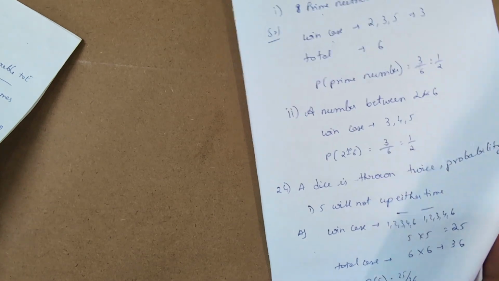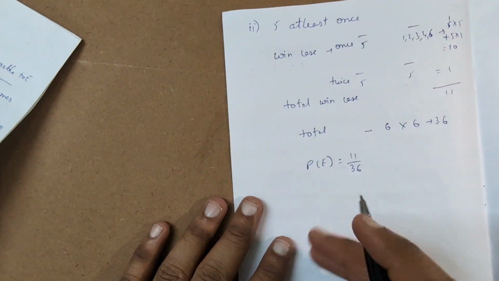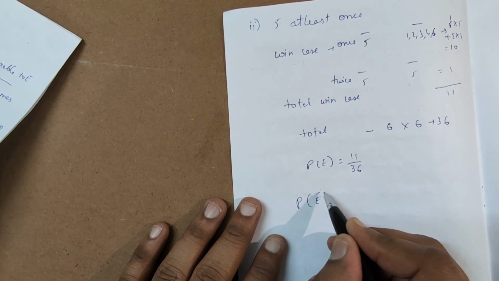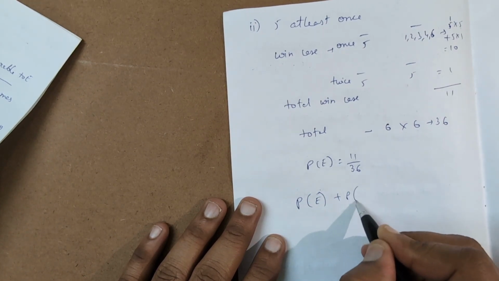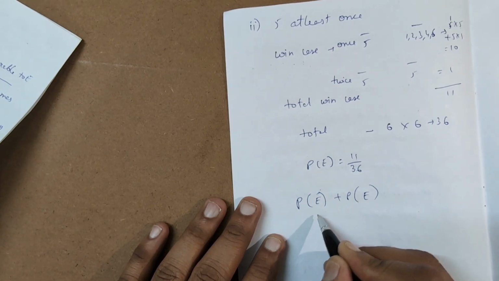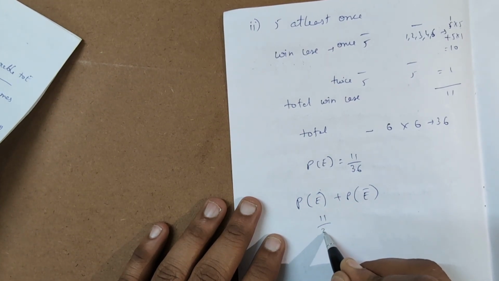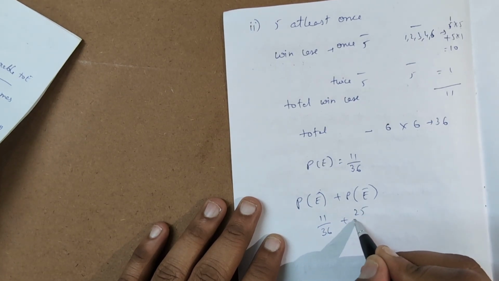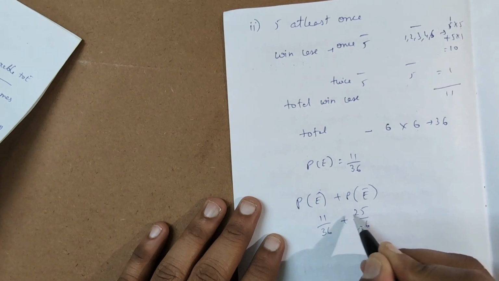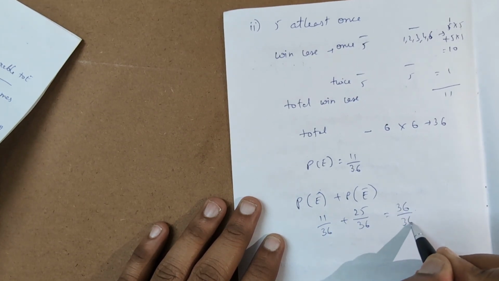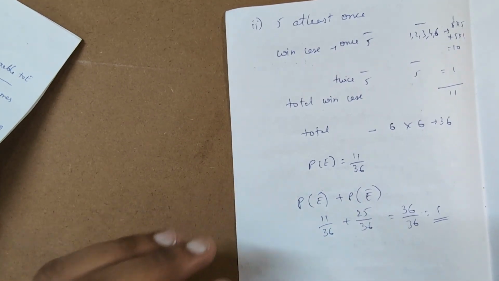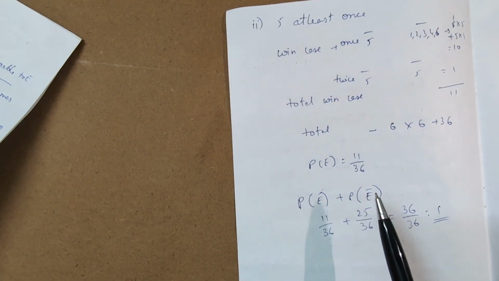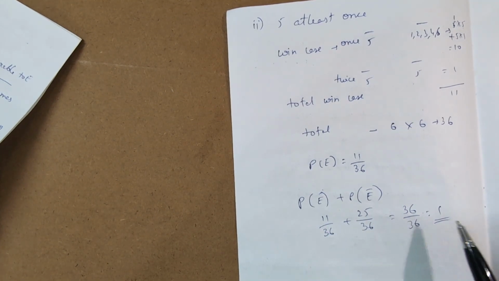In this case also, the probability of getting 5 at least once is 11 by 36, and the probability of not getting 5 is 25 by 36, so these two also become 36 by 36, equal to 1. So whenever an event is occurring, the probability of winning the event plus the probability of losing the event, if you sum these two, definitely it will be 1.